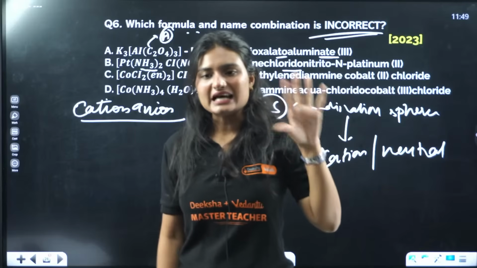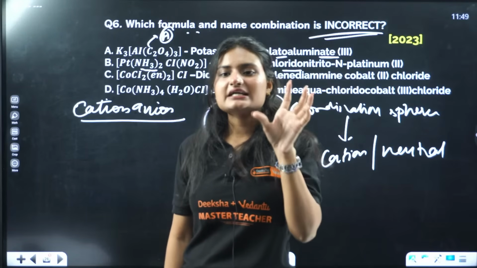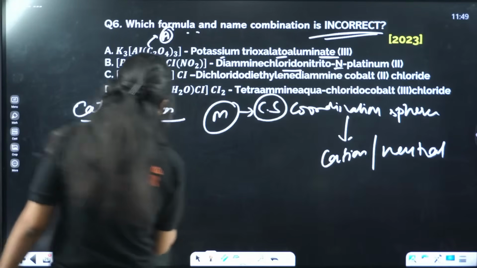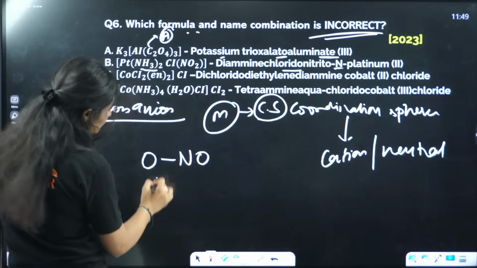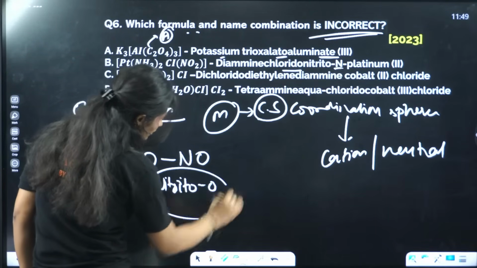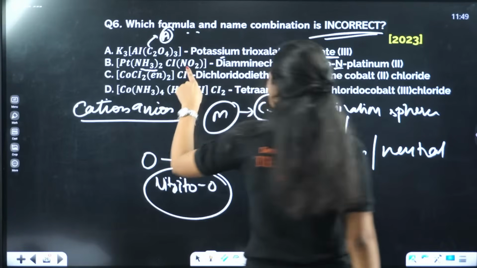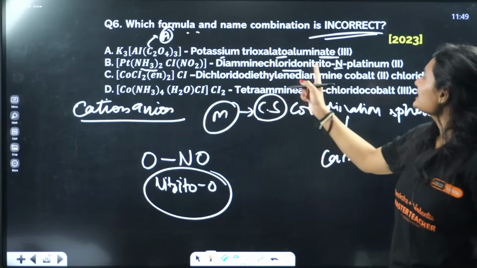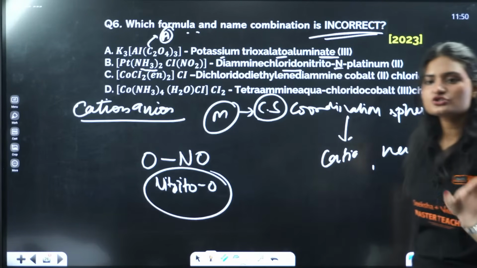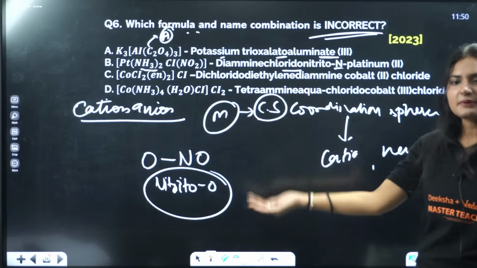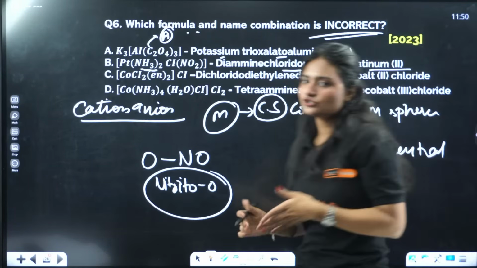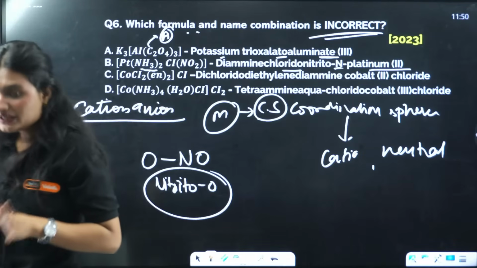The NO2 is nitrito, okay, and since it is connected by nitrogen side, we show nitrito N. If it is connected from oxygen side, then you call it nitrito O. But here it is connected from nitrogen side, that's how we call it nitrito N. Now this whole complex is one single unit and neutral. There is no charge. It's not the part of cation, it's not the part of anion, it's a neutral complex. Okay, so you write platinum and then the oxidation state of platinum, which is 2 here.